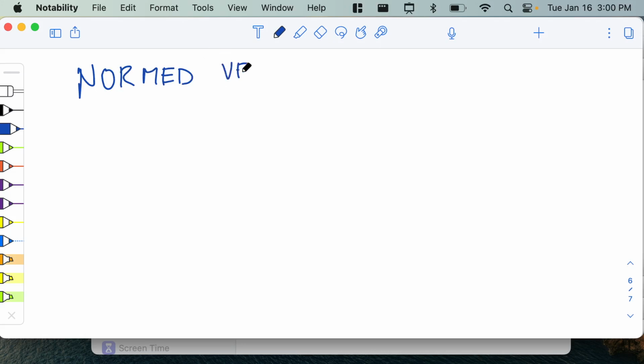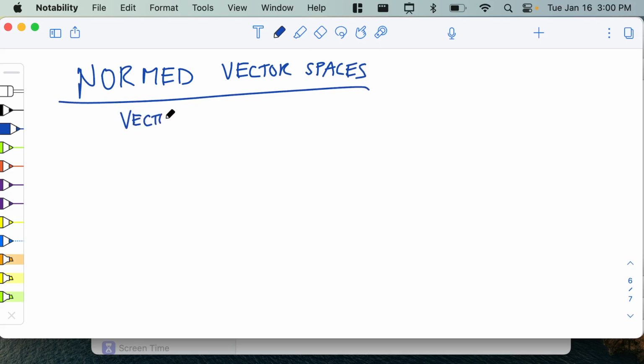Normed vector spaces. And what is a normed vector space? It's a vector space plus a norm. And you have to know what a norm is.